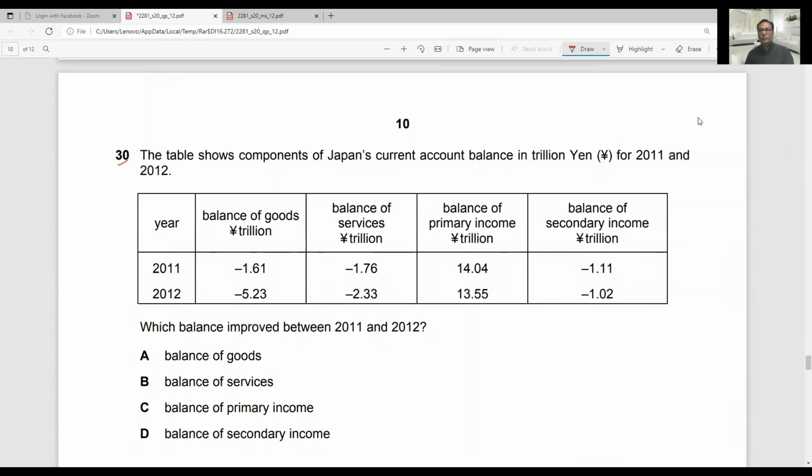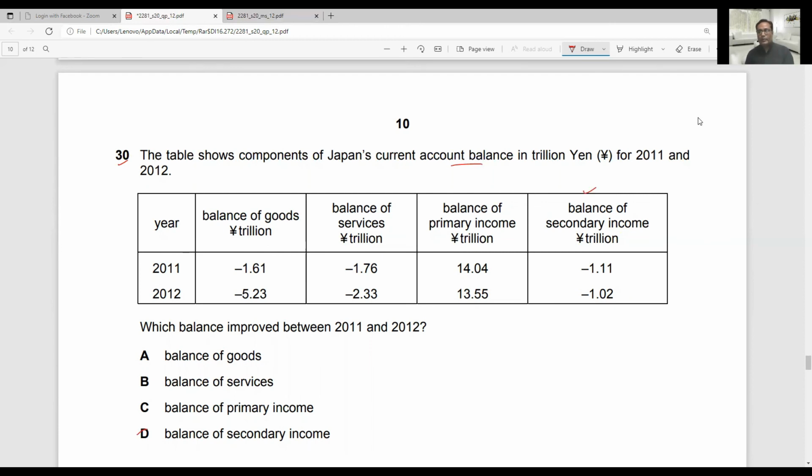The table shows components of Japan's current account balance in trillions yen for 2011 and 2012. Okay, so these are different figures. Which balance improved between 2011 and 2012? So option D is correct answer. Balance of secondary income improved. You can see all other options are basically decreasing.